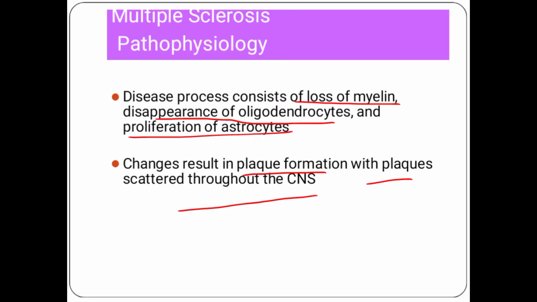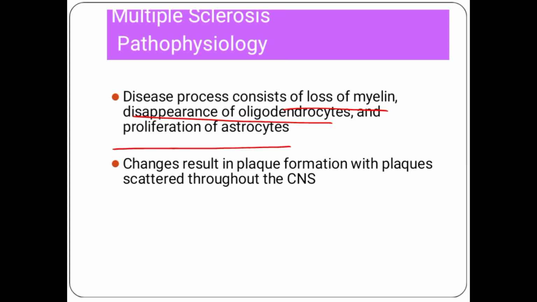Now, when loss of the myelin sheath occurs, the oligodendrocytes, which are lipid-rich, will also disappear, and proliferation of astrocytes will occur. Plaque formation with plaques scattered throughout the CNS will happen.